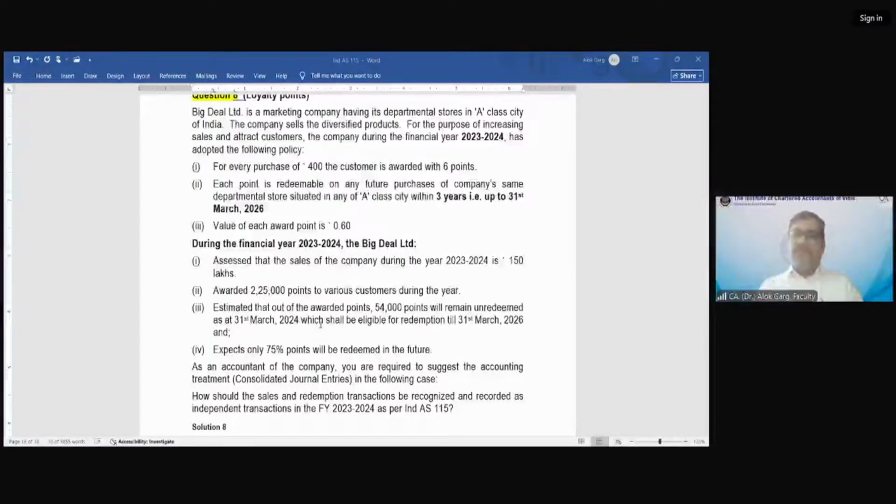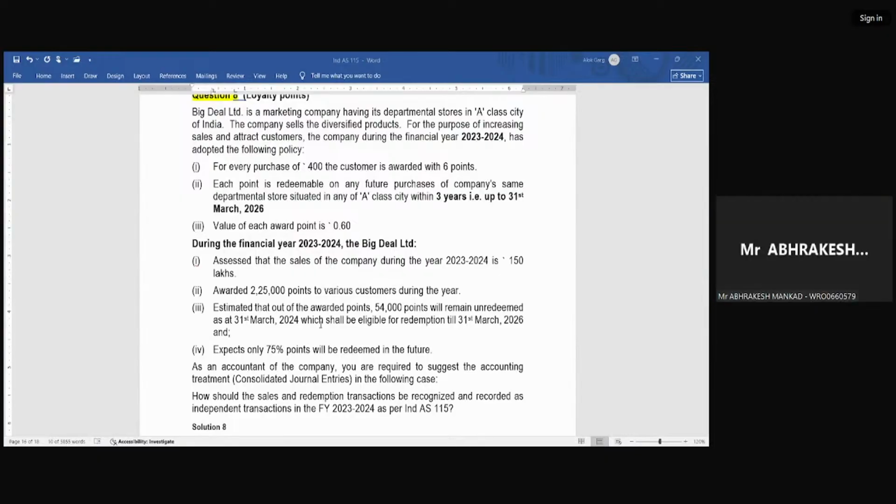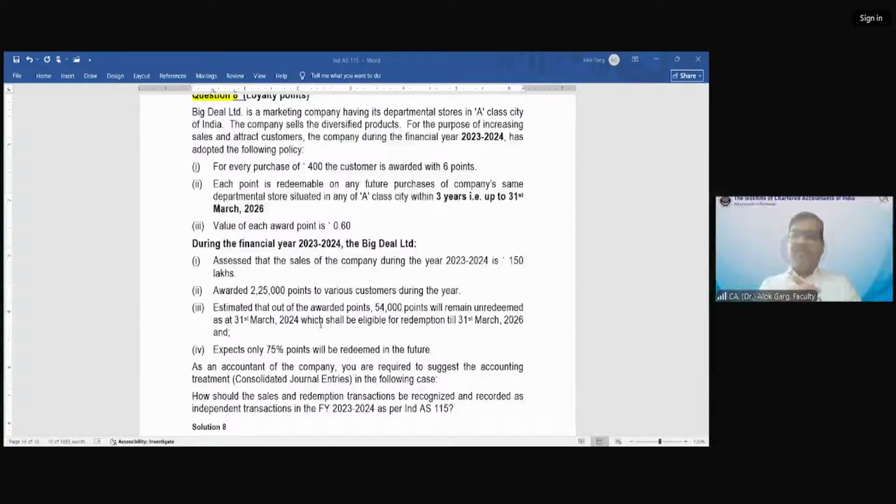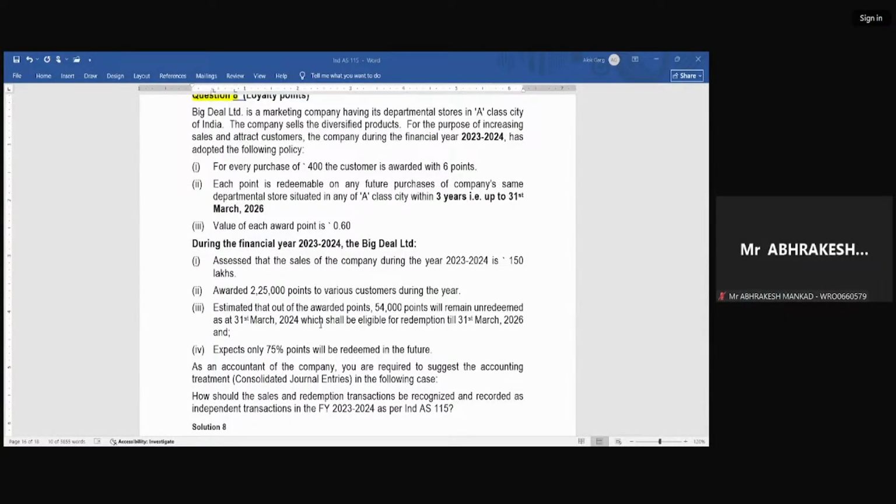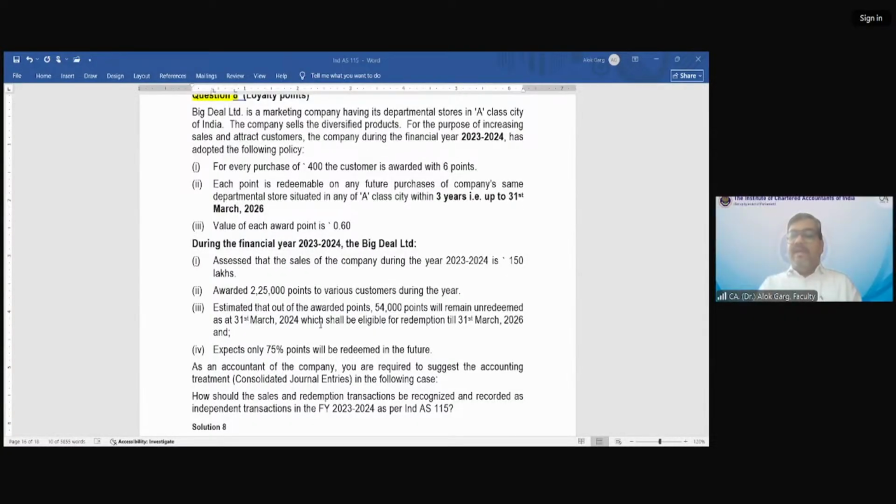Clear? So how many points is the company expecting to be redeemed in the future? 40,500. And what is the value of 40,500? Multiply by 60 paise: 24,300. And what is the value of the points already redeemed, 2,25,000 minus 54,000, multiplied by 60 paise?